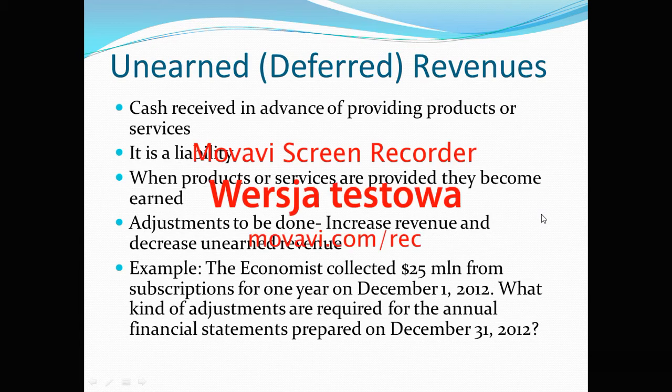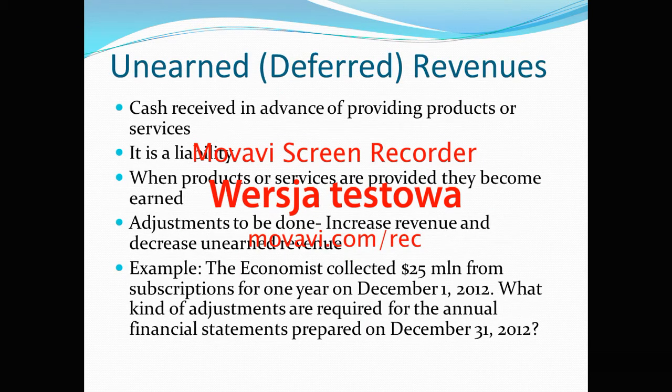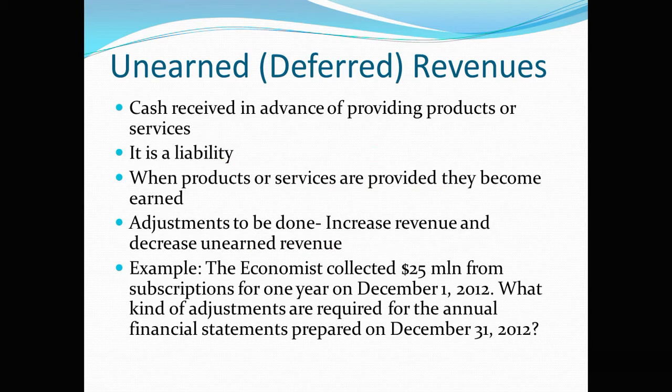Like all other magazines and newspapers, they receive the subscription payments in advance, and for The Economist, that $25 million is an unearned revenue.